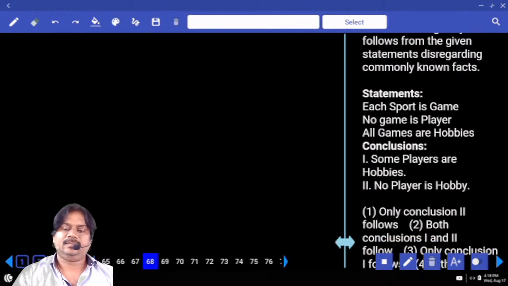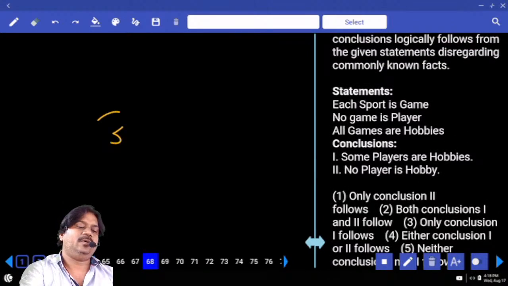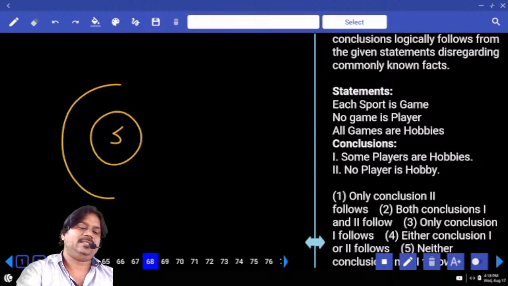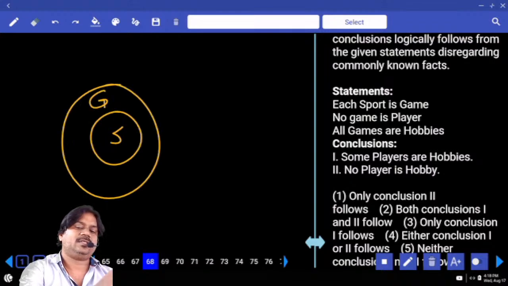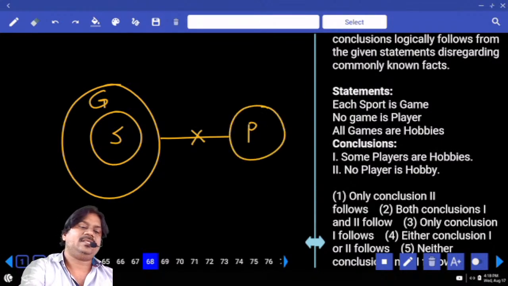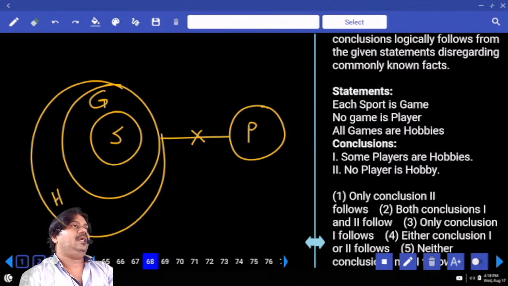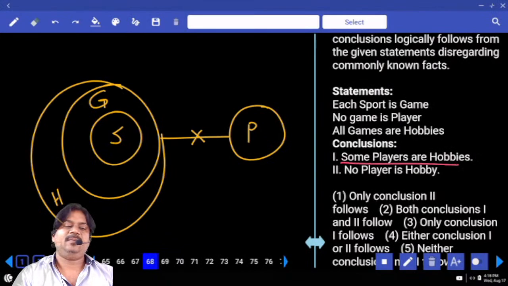Right. Next one. Each sport is a game. If you take sport, how many sports are related to game? All sports. No game is related to player. Game is not related with the player. All games are in the part of hobbies. Is it the basic diagram? Right. So now first one. Some players are hobbies. Can we prove some of the players are hobbies?